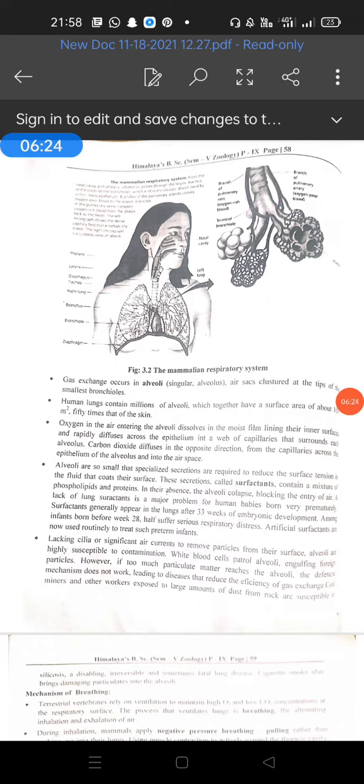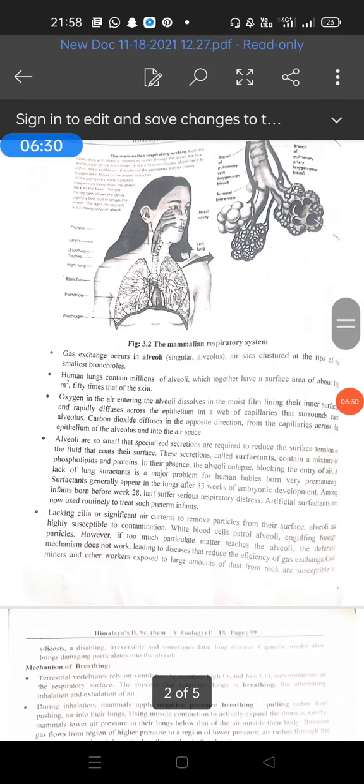The right lung is larger and divided into three lobes, while the left lung is smaller and divided into two lobes. The lungs have terminal bronchioles, which end in bunches of air sacs, each with 10 to 12 alveoli. Alveoli are thin-walled tubulated structures like a bunch of grapes.